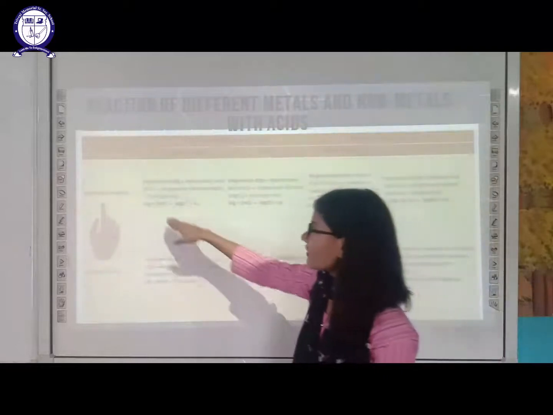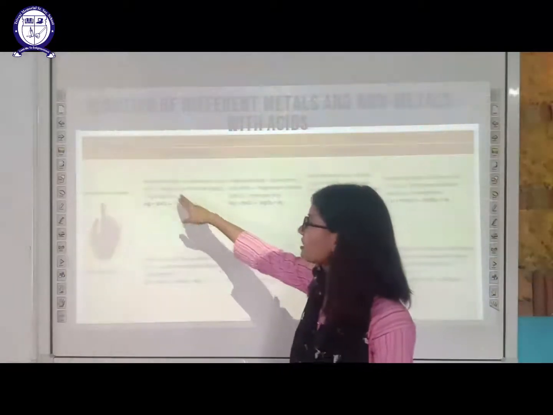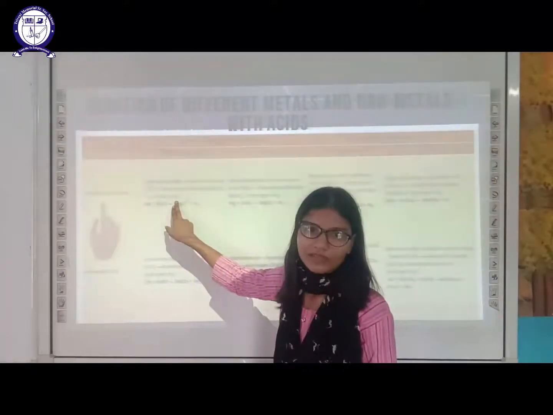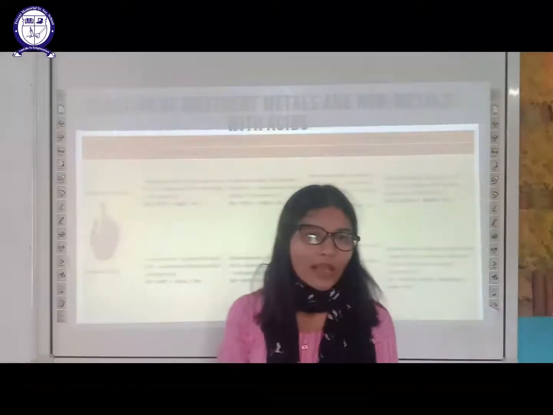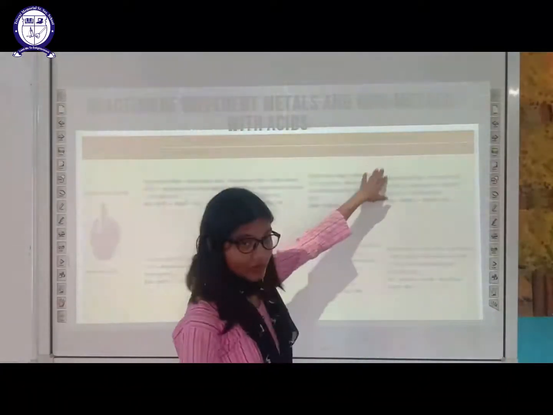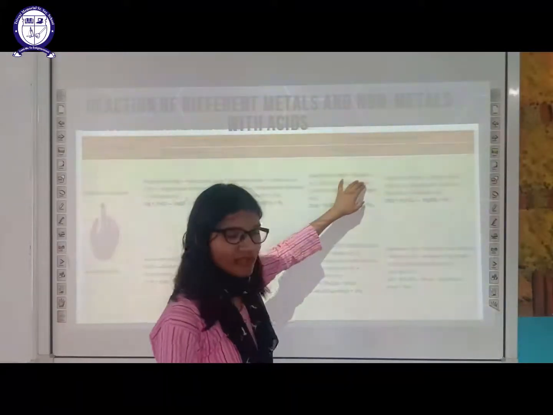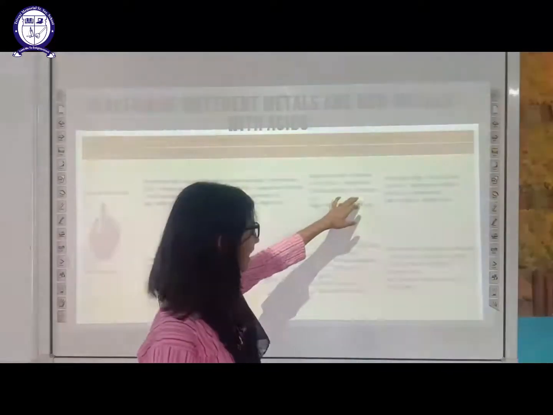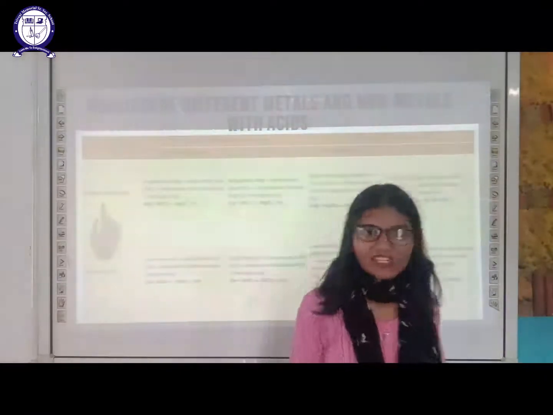What happens when we add magnesium to hydrochloric acid? It will give us magnesium chloride plus hydrogen bubbles. The same happens in warm conditions also. And when we add magnesium to sulfuric acid, it will give magnesium sulfate and again hydrogen as bubbles. The same happens when we warm the reaction.